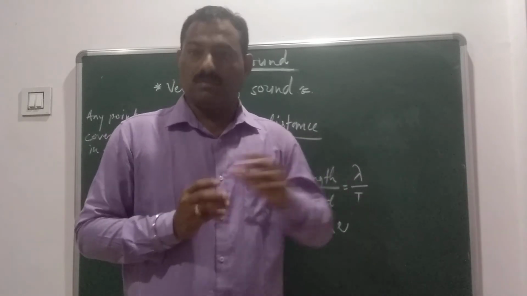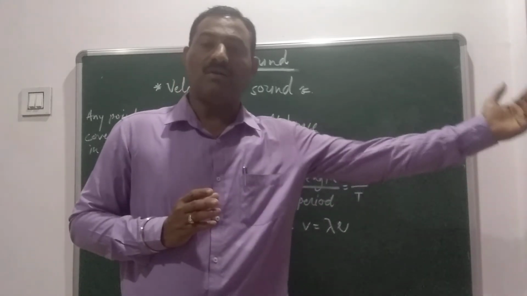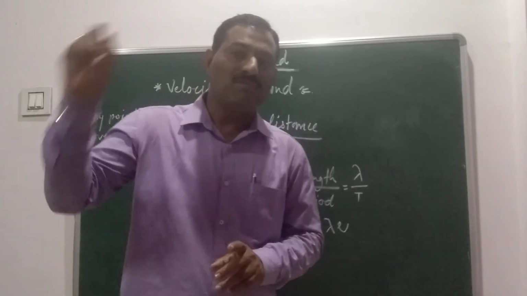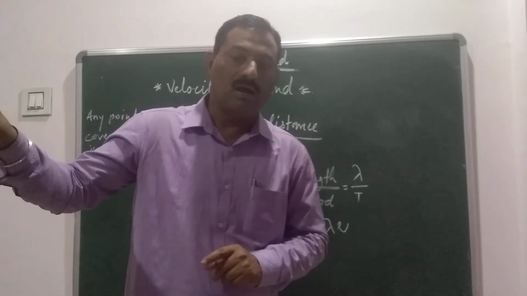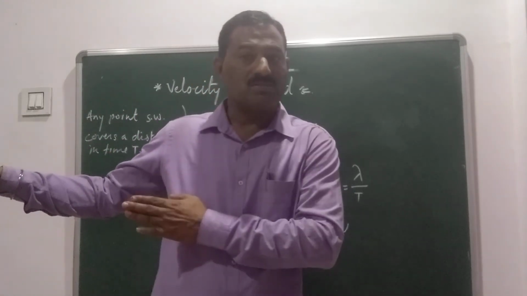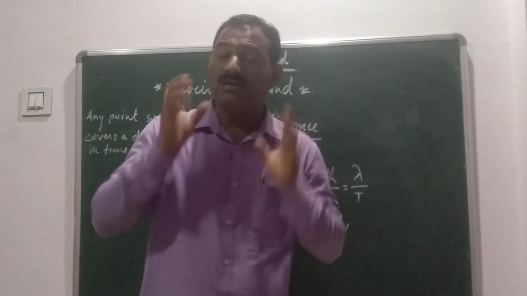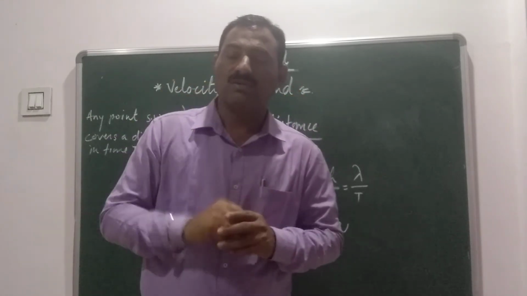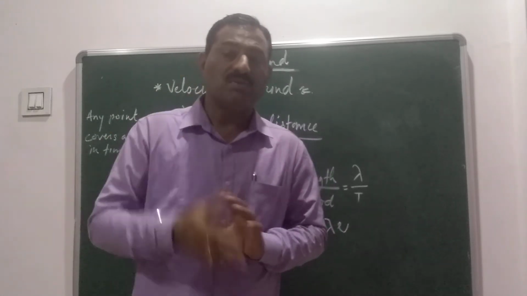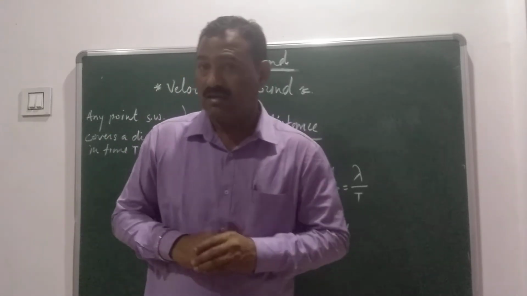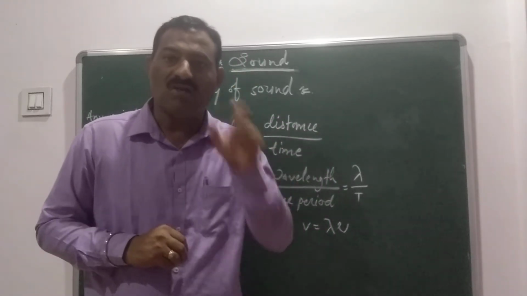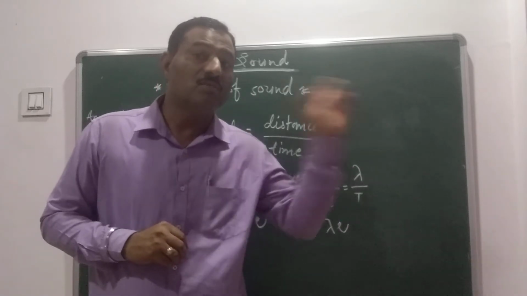Tell your friend to stay 20 to 25 feet away from you, and then ask him to tap a stone on the iron rod, and you have to press your ear at the other end of this pipe. Then you can hear the sound from both sides. One is from the air and the second is from the iron pipe. In this situation you can observe that the sound reaches your ear faster through the iron pipe, not from the air.